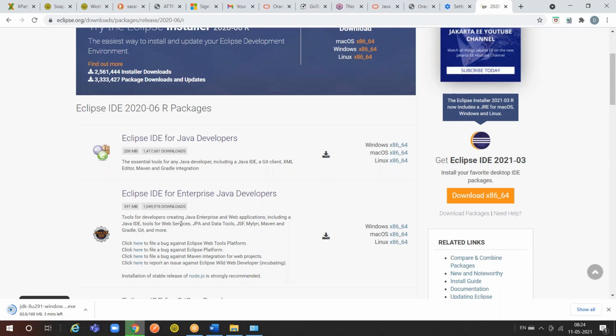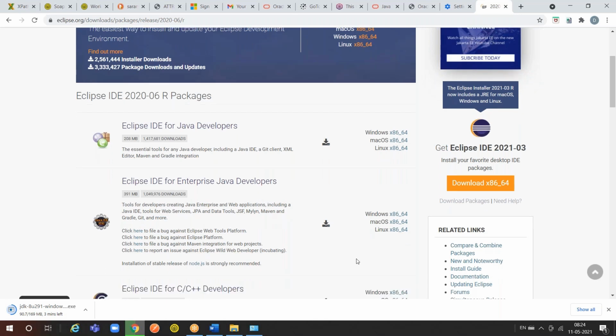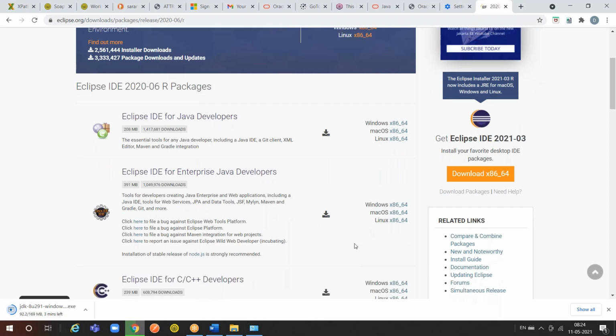Notice, friends, the heading Eclipse IDE for Enterprise Java Developers. On the right side of the heading, you can find Windows x86-64, Mac x86-64, Linux x86-64. Based on your operating system, if Windows, take Eclipse x86-64 Windows. If Mac, go with Mac OS x86-64.